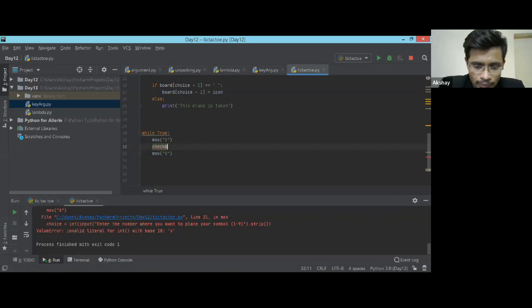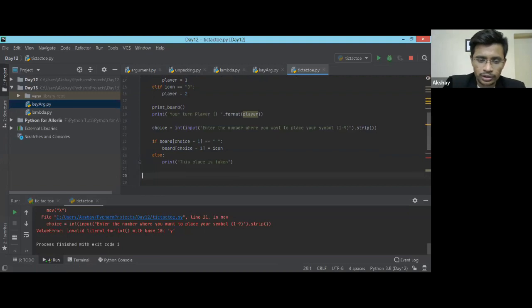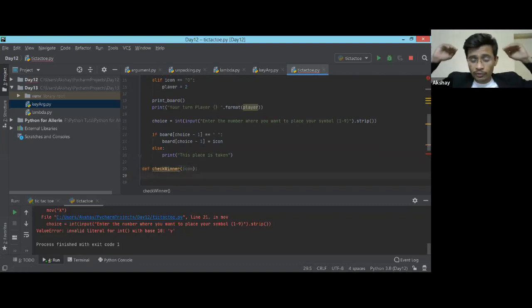Check winner. Okay, so this is the function which I'm going to call, and here I'm going to pass the parameter as X. I haven't declared check winner, that's why it is showing me an error. So here I'll create a new function called check winner. def, and here will be the icon of the winner. I don't know who that will be. And here I need to write a very big logic. This is what I'm going to write along with you.